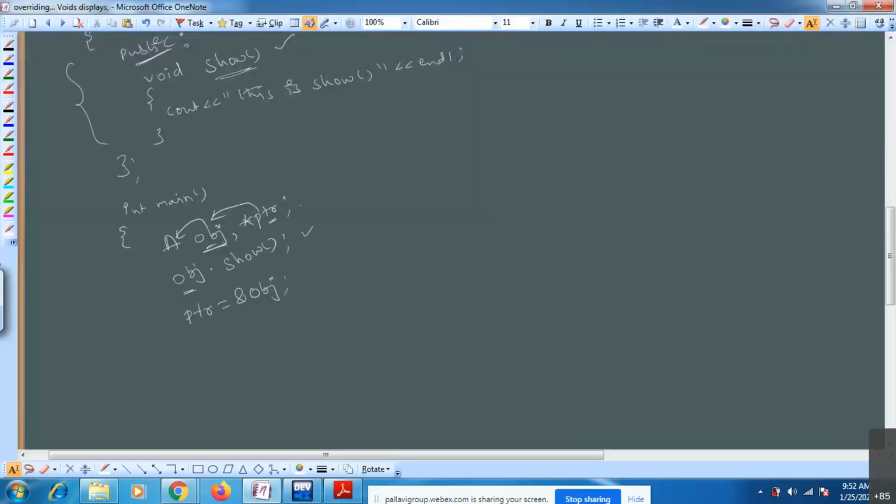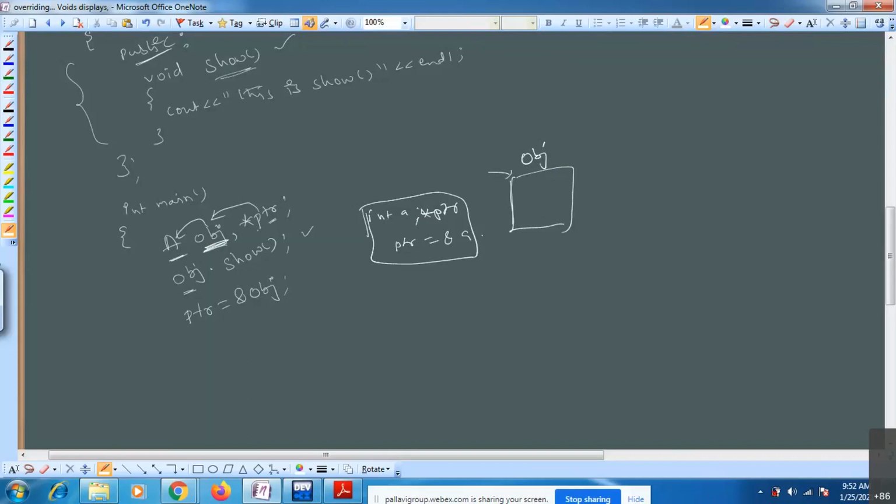See, in case of variables, what we did: int a is there, and one more pointer ptr is there. What we did, ptr equals address of a. The same thing you are applying for objects as well. When you create an object, inside memory it is going to allocate some memory for that obj object.